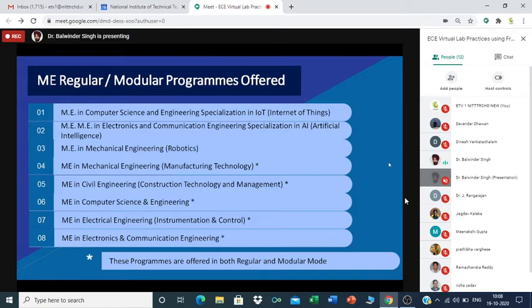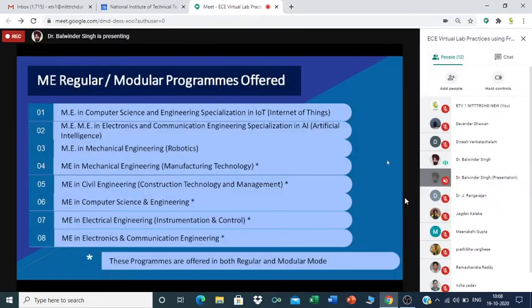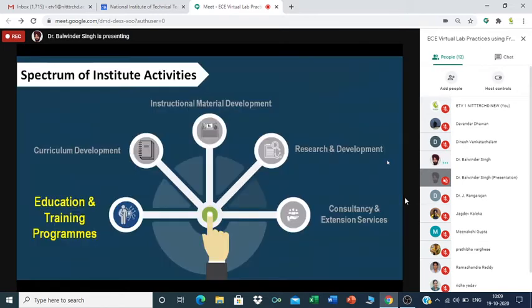In electronics, we are offering ME in Electronics and Communication Engineering in regular and modular mode, in addition to standard ECE ME. From this session, we are also starting ECE ME with specialization in artificial intelligence. So these are the various programs run by the Electronics Department. Other departments are also running ME programs in both modular as well as regular mode.